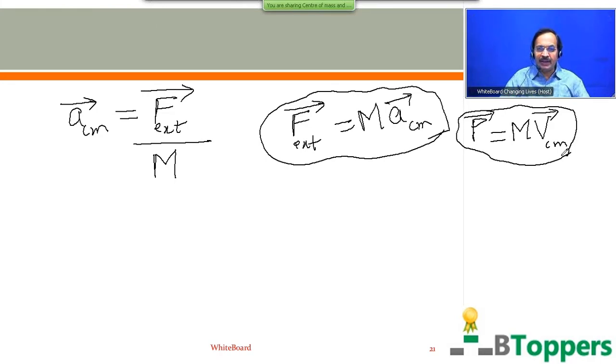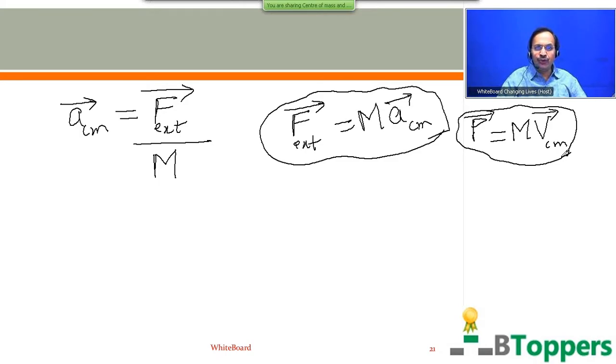So the center of mass of a system of particles is a geometrical point which moves in the same way as a single particle whose mass is equal to the total mass of the system would move when the same external forces applied on the system are also applied on that particle.